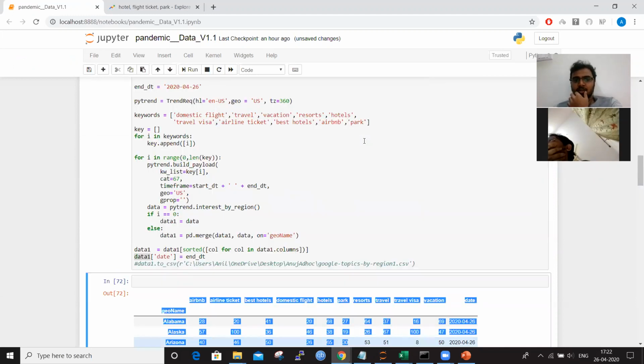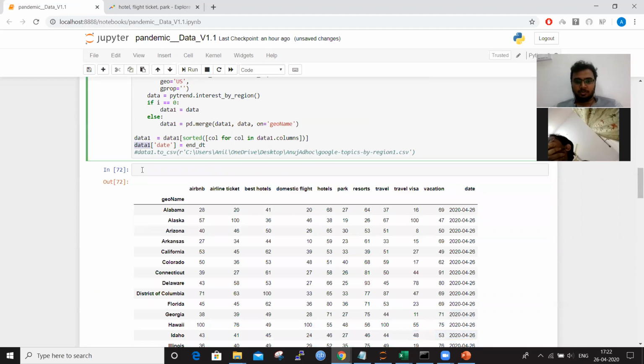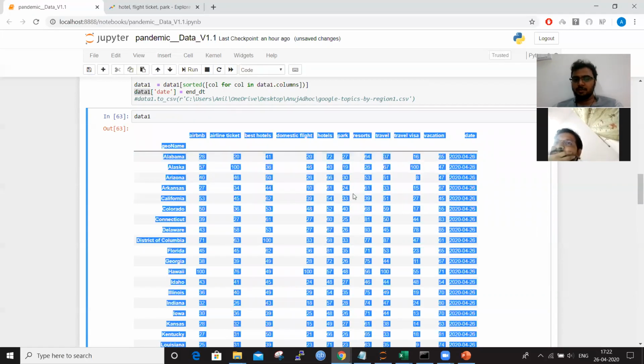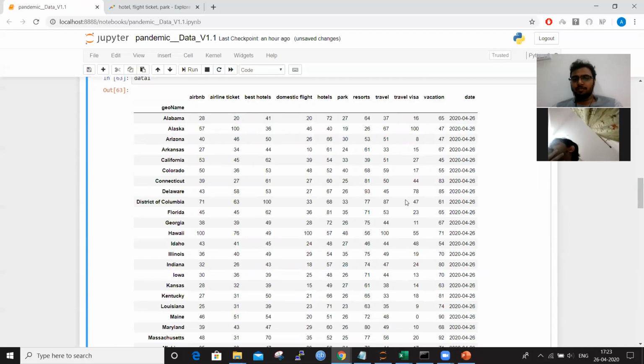Anyway, it has run. If you can see here, this is how our data would be on that particular date in these regions. This is the search pattern, how many searches are done based on these keywords. So which keyword is maximum, which keyword is less. We can have a count here. So we can go for plotting a map and everything. If you see on 26th, that means today, there is a high number of searches regarding Hawaii, domestic flights and Airbnb.